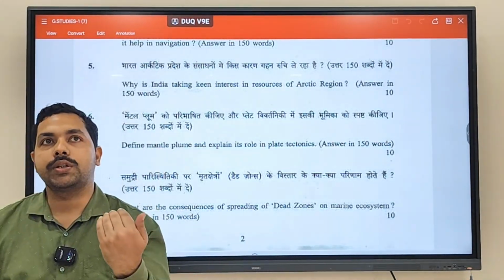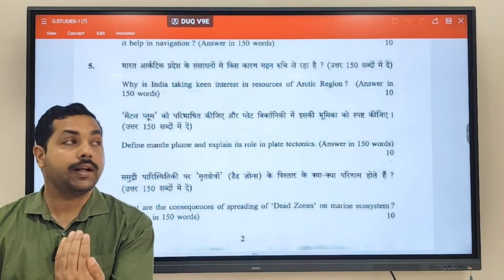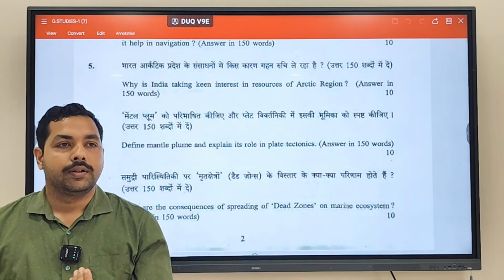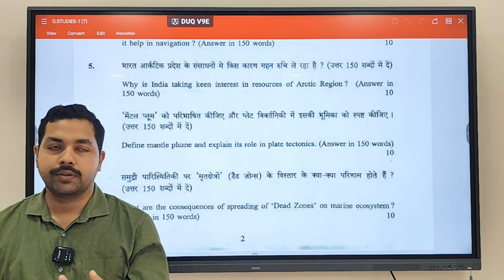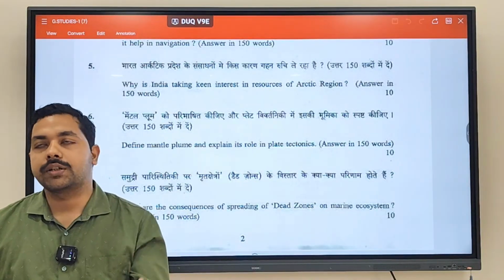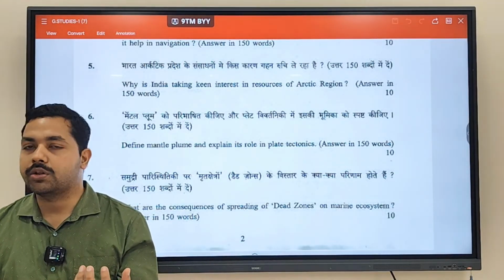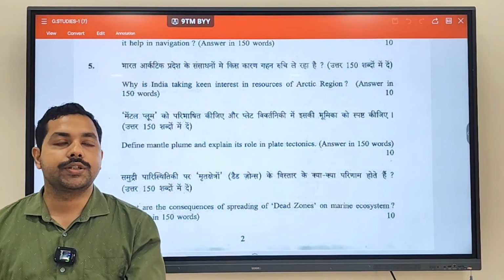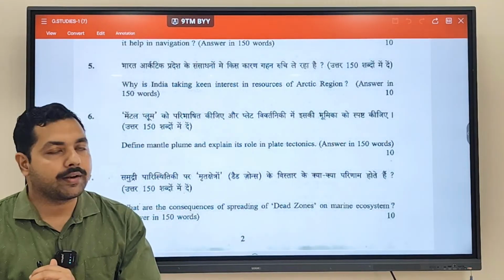If a question comes, what is the difference between plate boundary volcanic eruption and hotspot volcanism? What difference are you going to write? Plate boundary has no fixed location. Hotspot volcanism is what? Fixed. Large convection currents are generated at the plate boundary. Small convection currents are generated at a hotspot. Plate boundary volcanism occurs at the edges, and hotspot volcanism occurs at the base of the plate. So those differences you have to keep in mind.